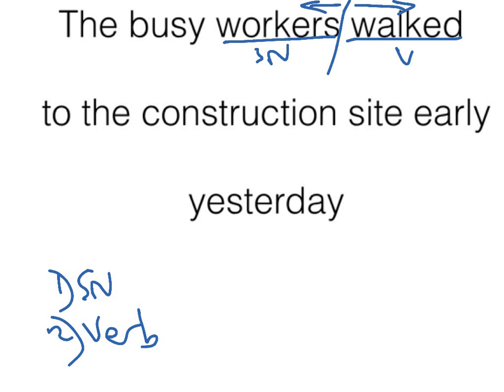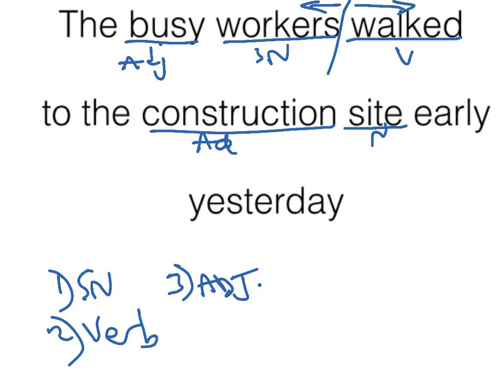All right. Third, you find the adjectives. You do that by asking the noun. What kind of workers? Well, the busy workers. How many workers? We don't know. Which workers? We don't know. But you have to ask all the nouns, not just the subject noun. There's another noun in this sentence, and it's site. What kind of site? Well, construction site. How many sites? Doesn't say. Which sites? Doesn't say.